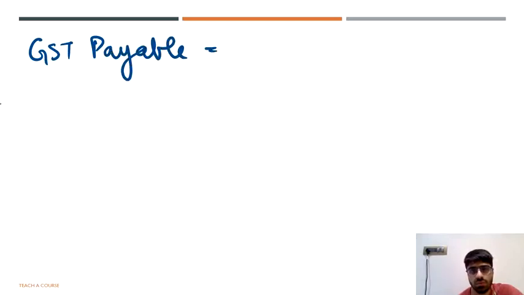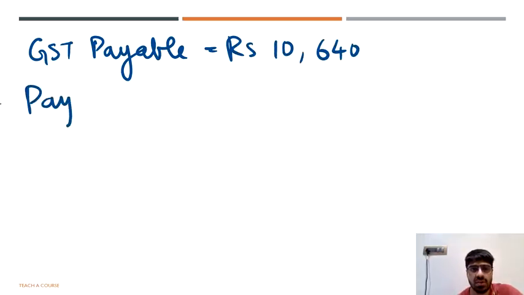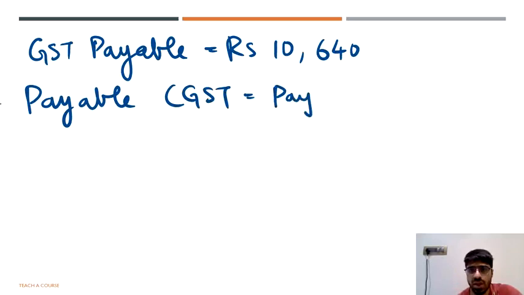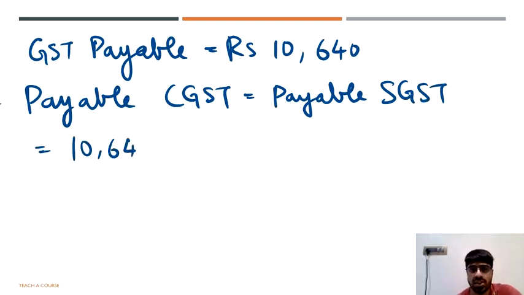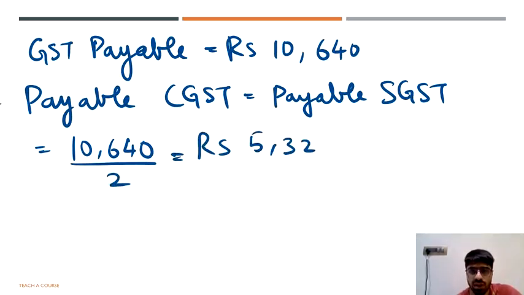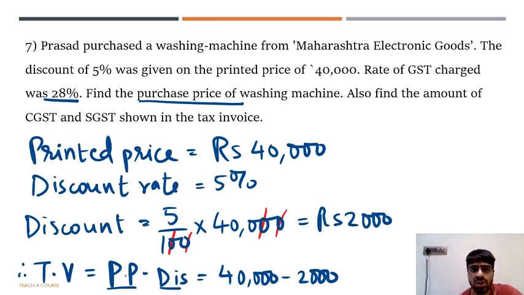Now you need the amount of CGST as well as SGST. The GST amount we already got as rupees 10,640. So the payable CGST and payable SGST, which are going to be equal, they are both going to be half of GST, and that would be rupees 5,320. So that ultimately completes your 7th sum, and we are through with our practice set 4.1.